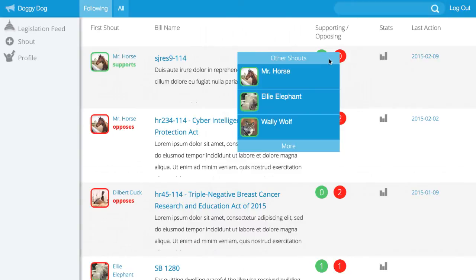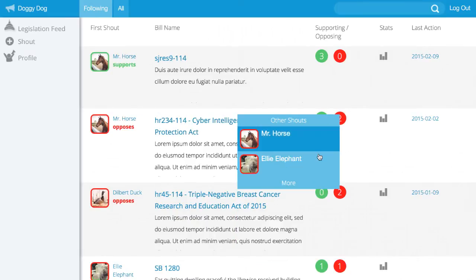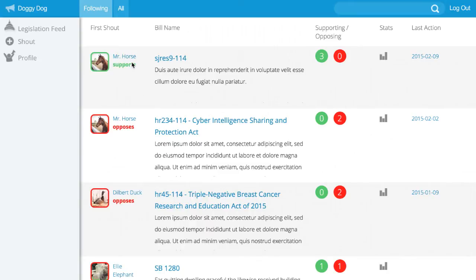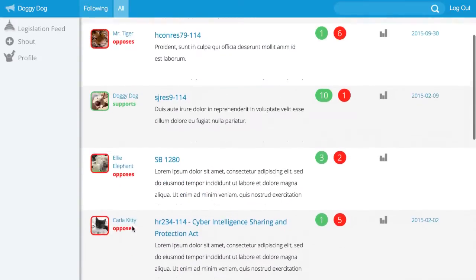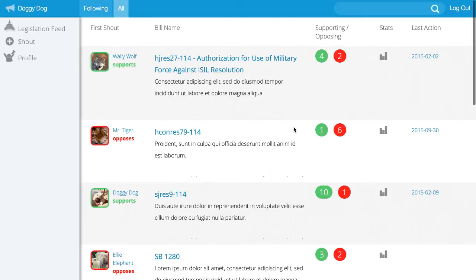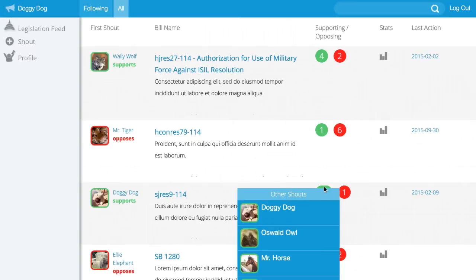And then over here you're going to see people who support and oppose the bill. Any bill that comes through is not going to pop up multiple times in your feed. You're only going to see it once. To find out who else is talking about it, you just scroll over here and you're going to see the other people. The last thing I want to point out is that you can filter this feed right now by people that you follow, or mobilizers that you follow. Or you can look at all, and the all is going to show you everybody that's in the system right now and all the bills that they're talking about. And there's obviously more people talking about it because I'm not following all of these folks here.